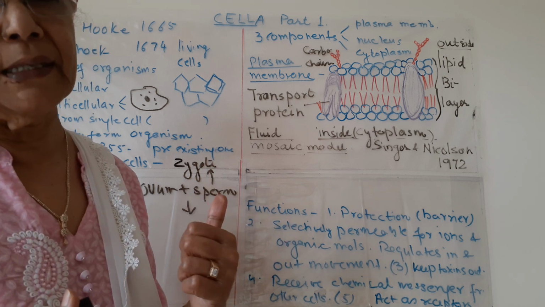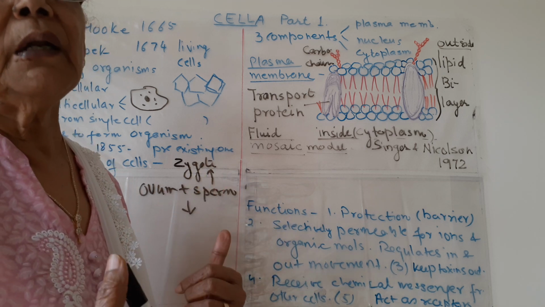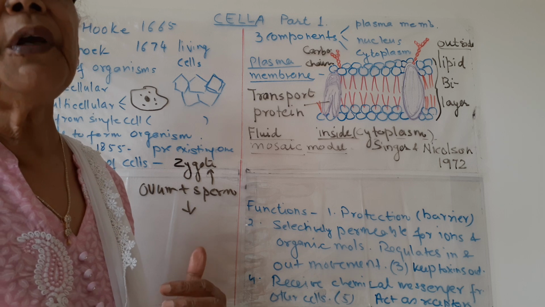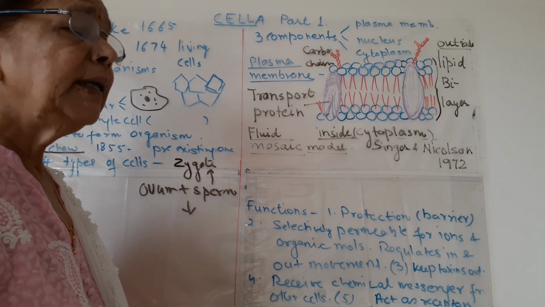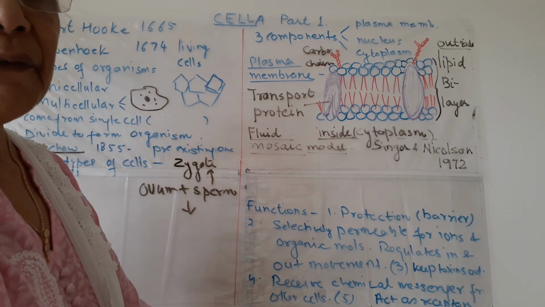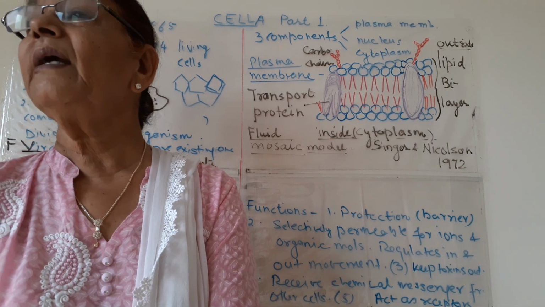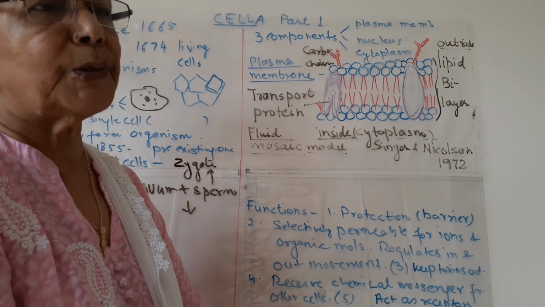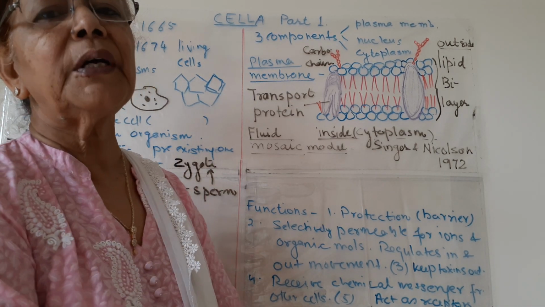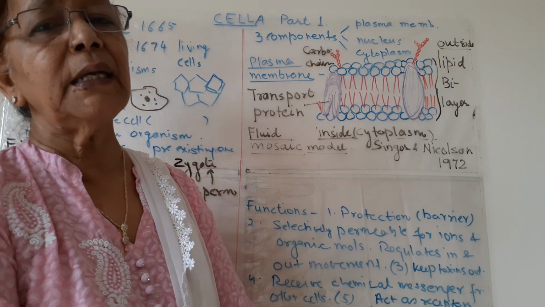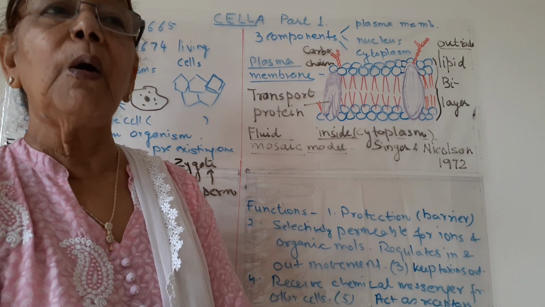Now types of cells. If we are talking about human beings, we have many types of cells in our body. These cells have different structures and they also have different functions. To do a specific type of function, different cells are present in a multicellular organism.